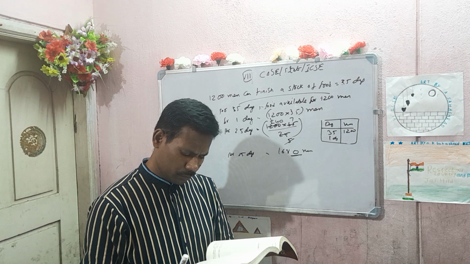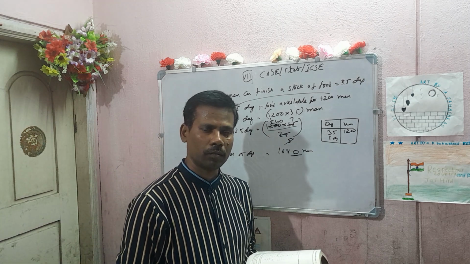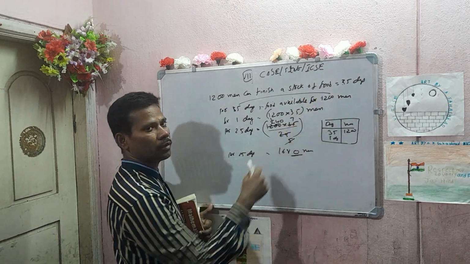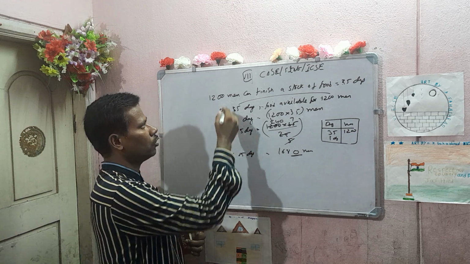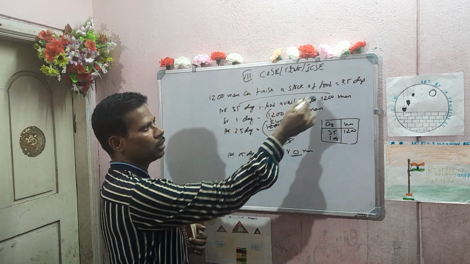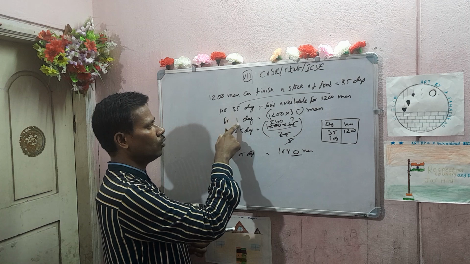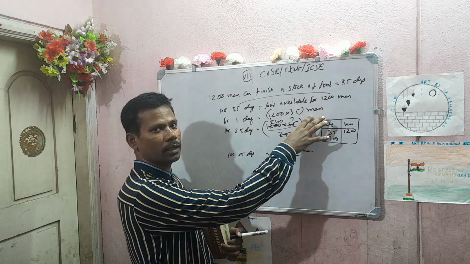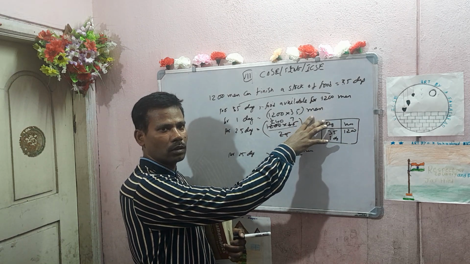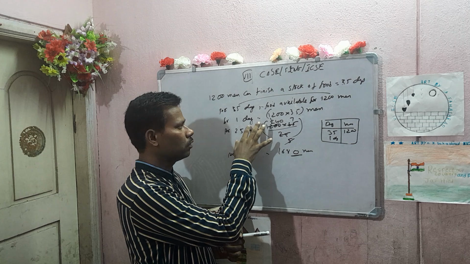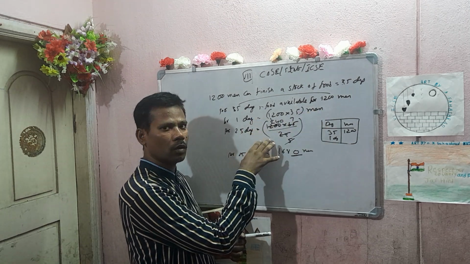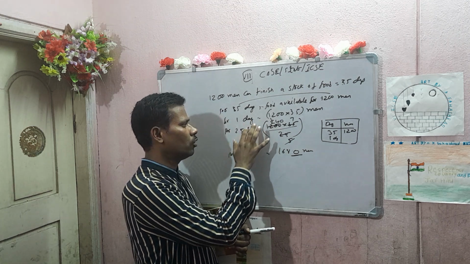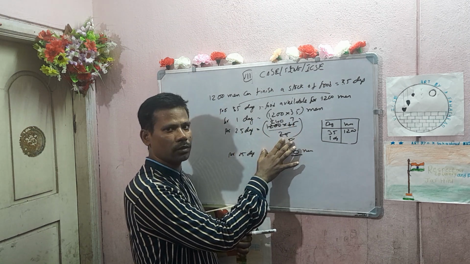Let us do one more problem. Are you understanding what I am saying? Once again, 1200 men can finish a food stock in 35 days. Think that in your school there are 1200 students in total from 1st to 10th. For one day, more people can eat the food. For 25 days, compare with the previous statement: the food available will be less.